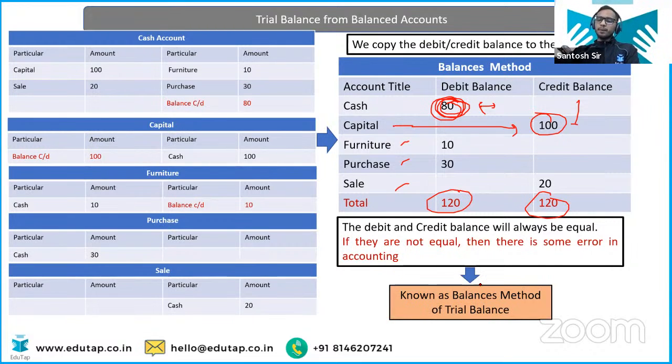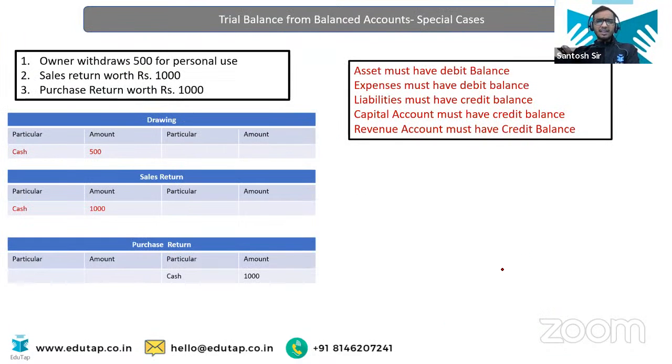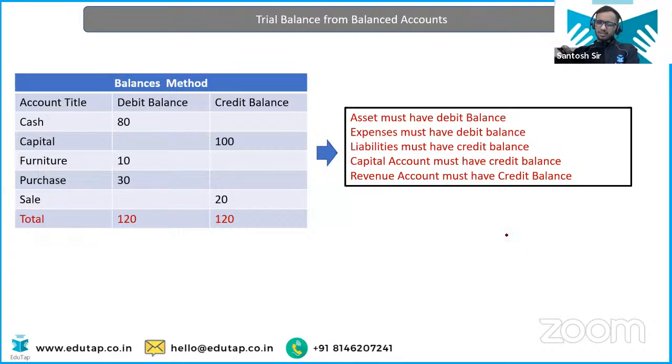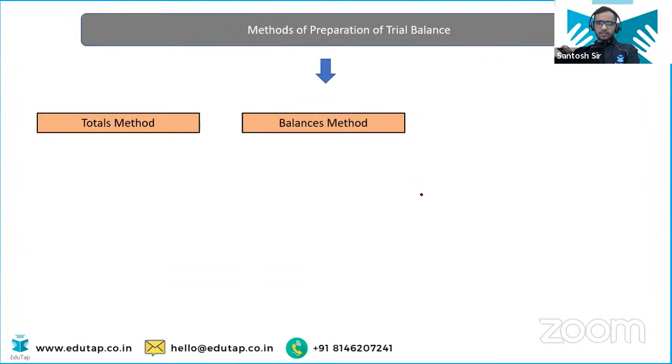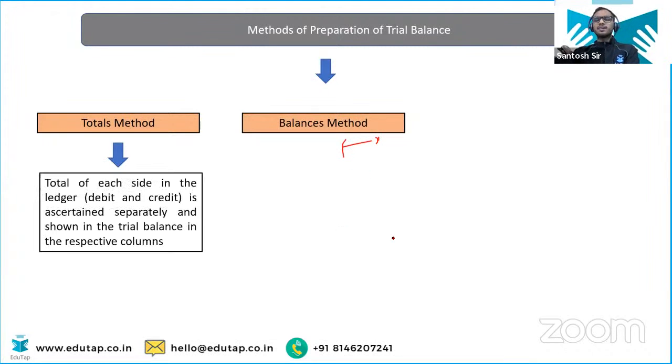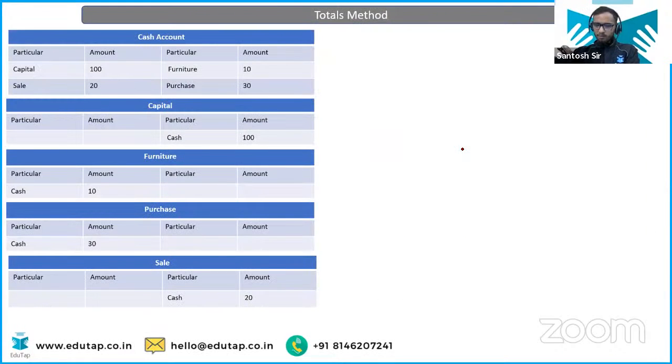Now, this method is known as the balances method of trial balance. There is one more method, and that is basically the totals method, but that is not required from the examination point of view. This method is only enough. Okay. This we have done, right? The balances method, this is what we have. The totals method is not required, but I'll tell you in brief what that is.